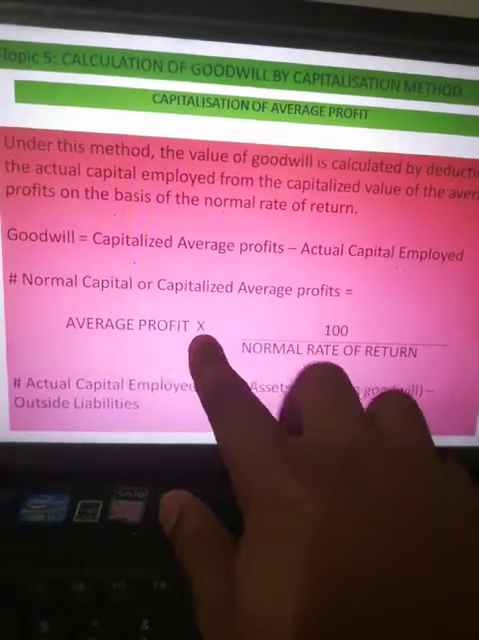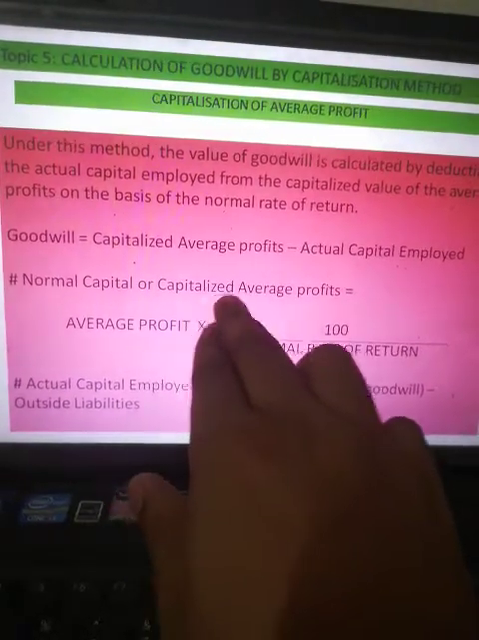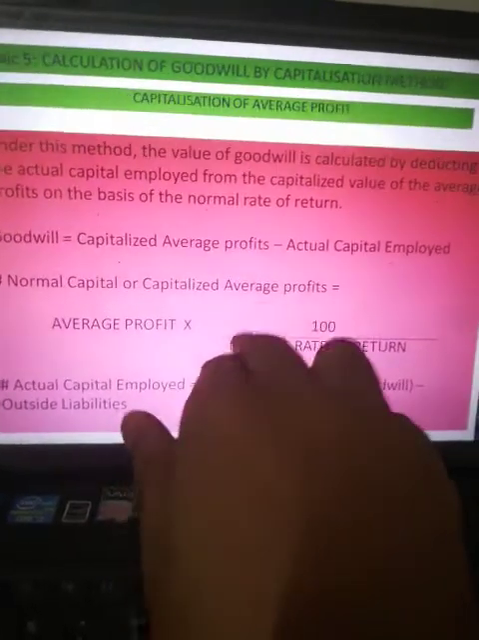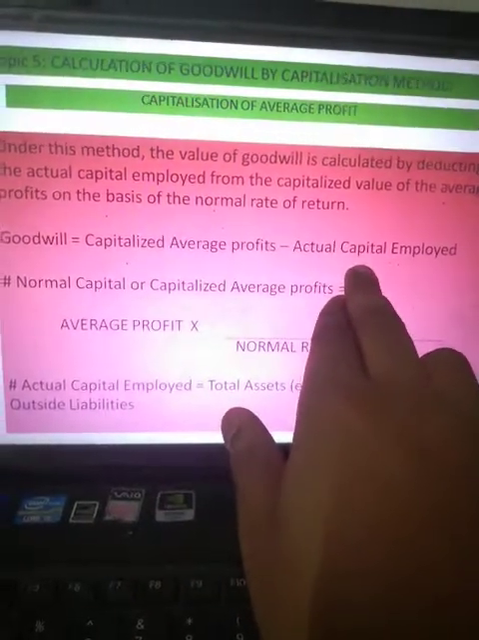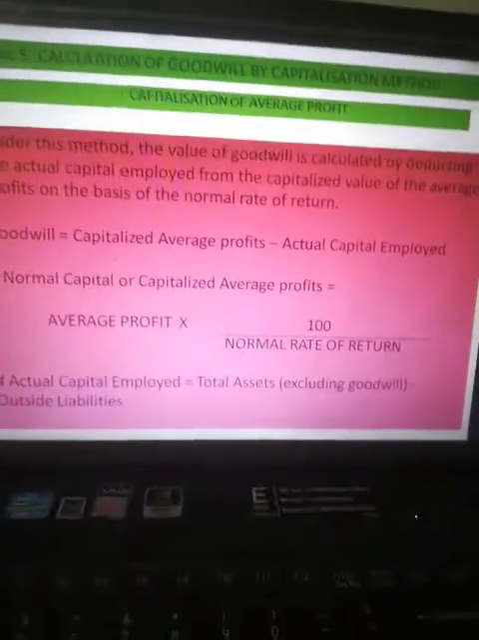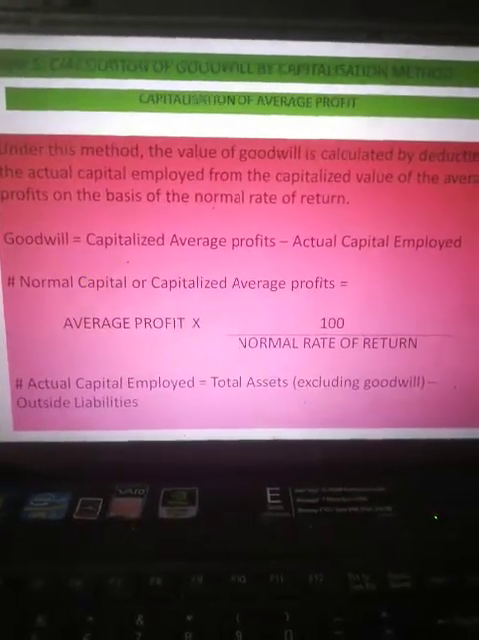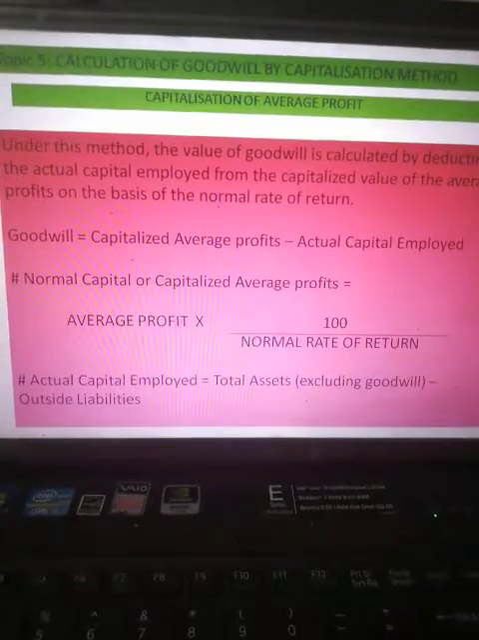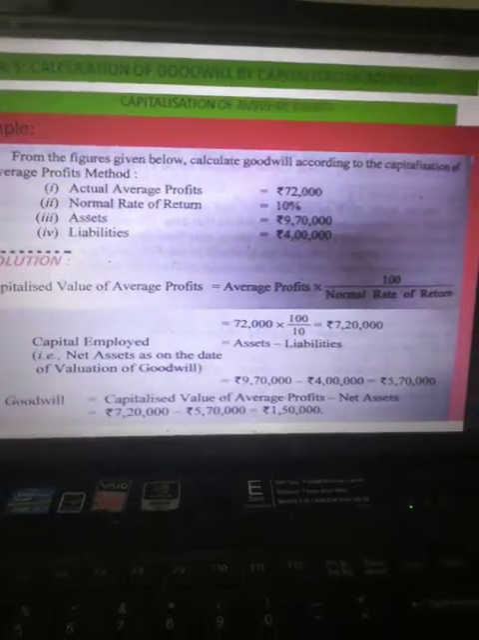Over here first we have to calculate the capitalized average profit by using this formula, and then we have to deduct our capital employed from that capitalized value of average profit, then we'll get our goodwill. Okay, so we have to follow one additional step for this, nothing else. So let's move further. Here is your example.